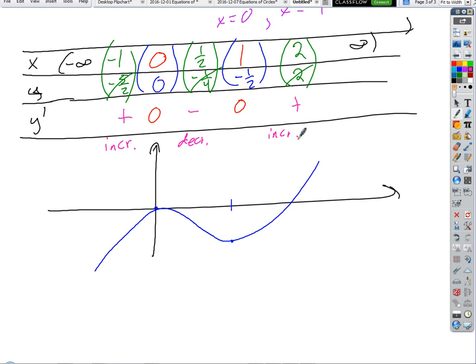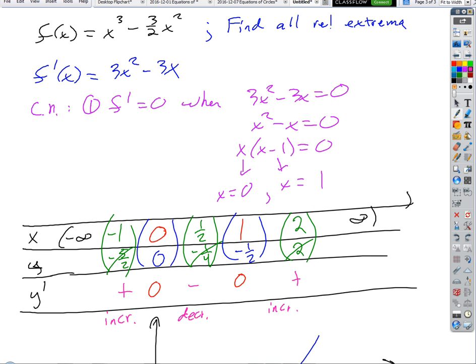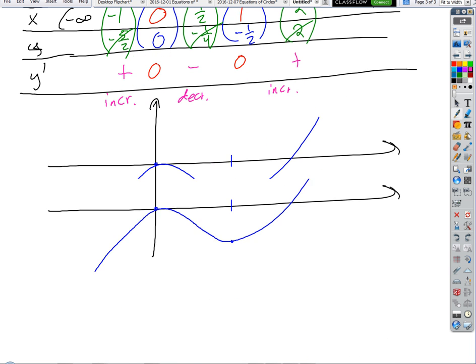Because I could have also asked this question in the form, I might have said something like, find all increasing and decreasing intervals. Right? So how would we have done that then? Let's go back and look at our result.